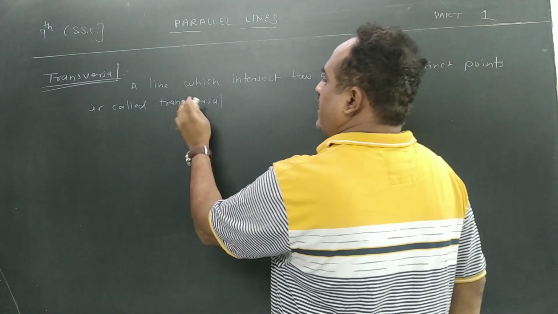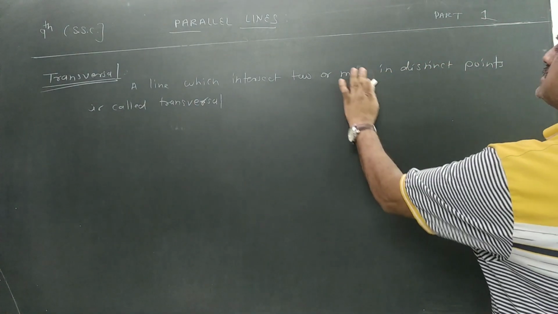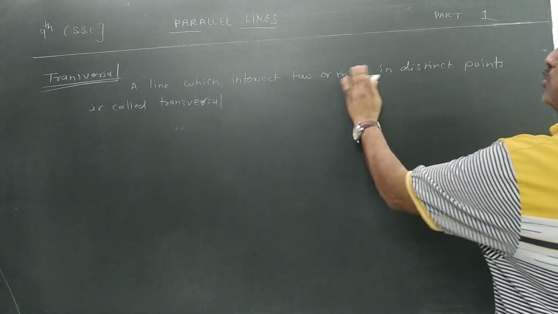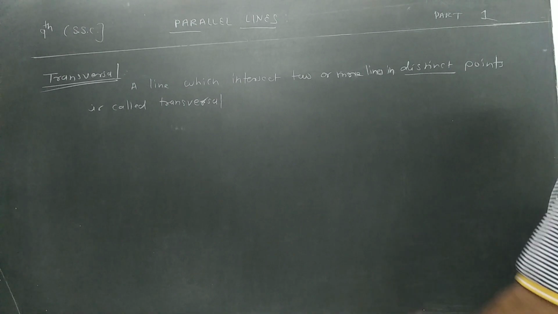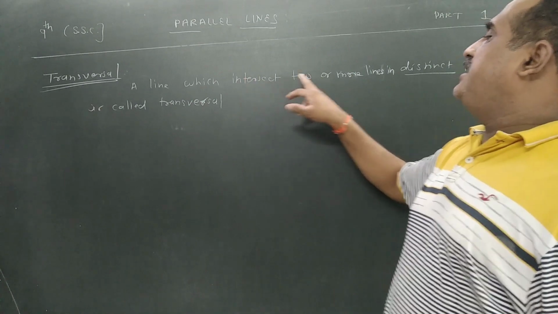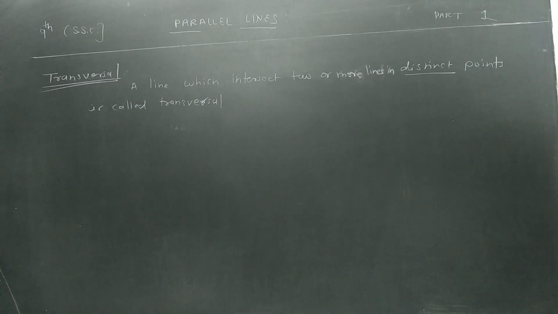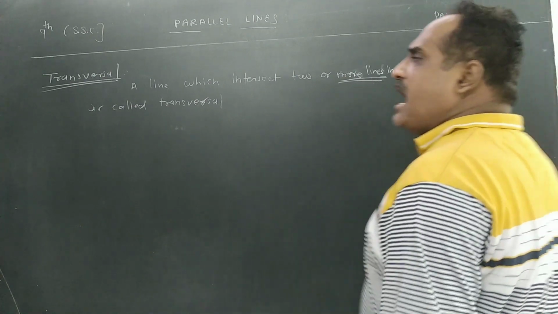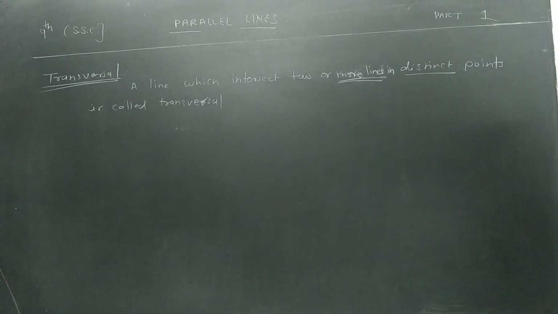See once again. What is the statement of a line which intersects two or more lines in distinct points? It is called as what? Transversal. Once again, a line which intersects two or more lines in distinct points is called as what? Transversal. Again, we just use the words two or more lines. It is not mentioned that they are parallel lines. It is applicable for parallel lines also, and some lines may be non-parallel.